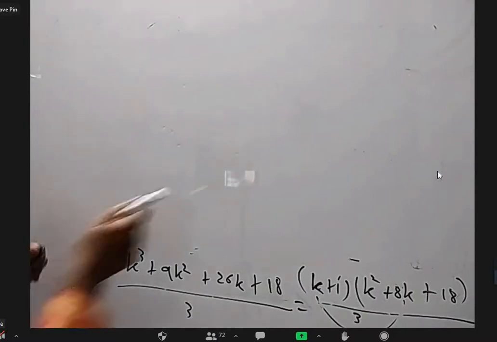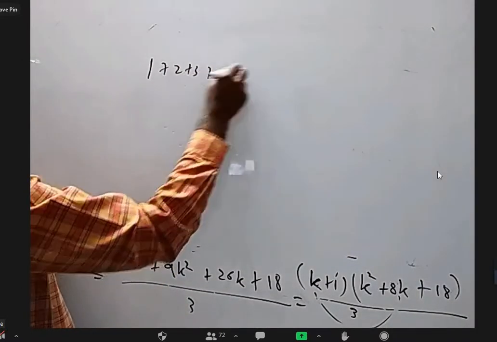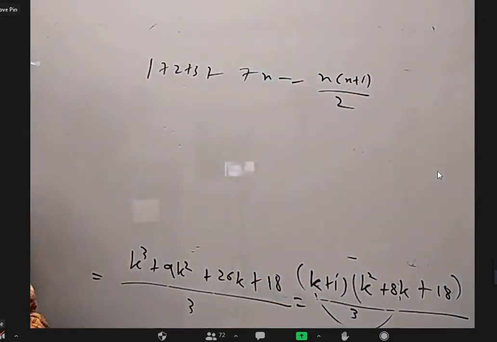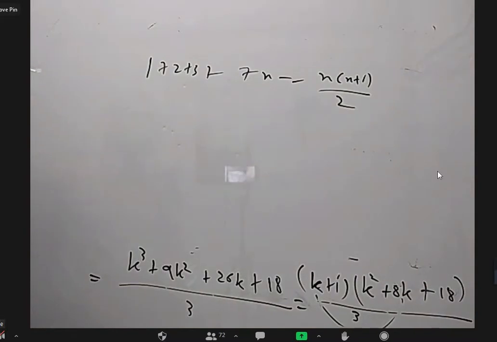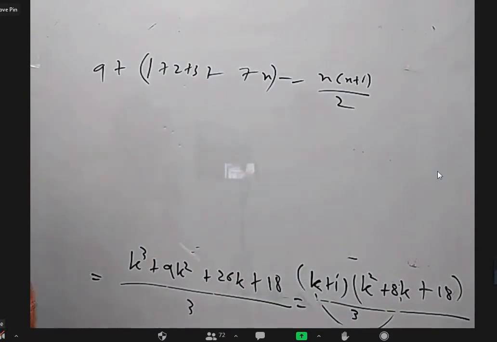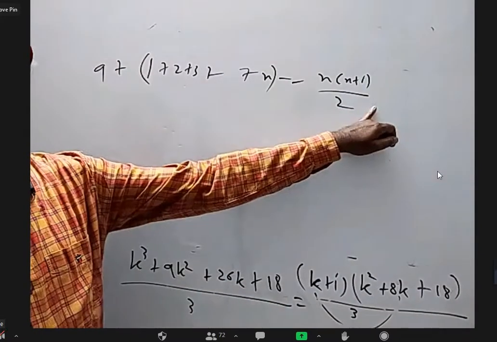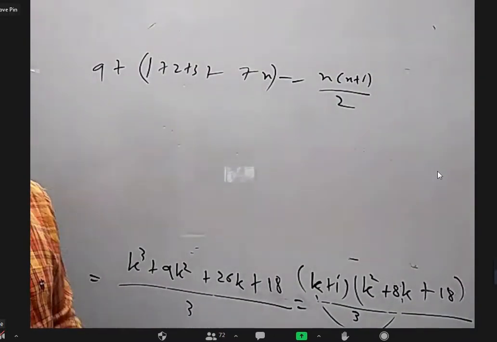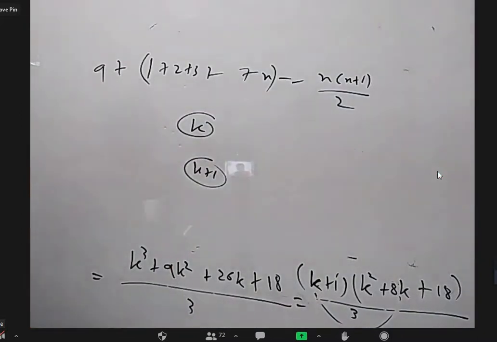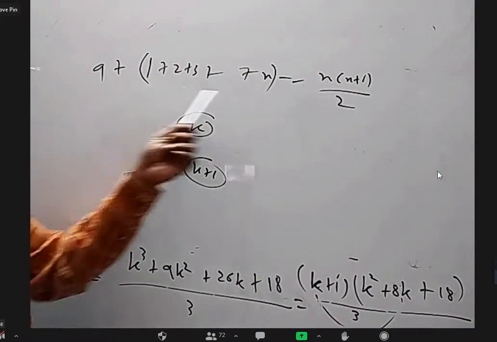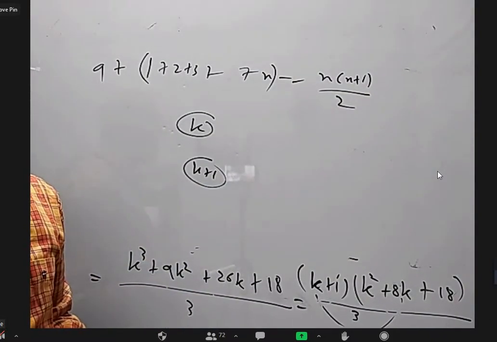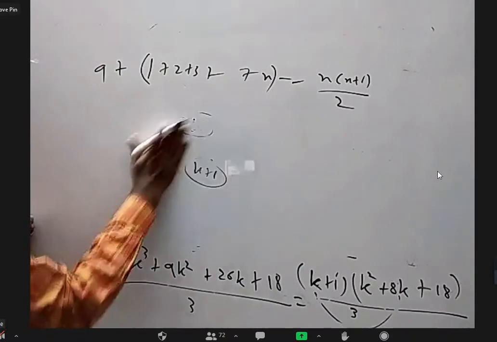I'll tell you something simple, interesting. You take 1 plus 2 plus 3 so on up to n is equal to n into n plus 1 by 2, right? Yes, sir. Now let us say I add one extra 9 to this. But here I don't add. Then this formula is wrong, right? Yes, sir. Assume that it is true for k, it will come true for k plus 1. If you assume it is true for k, you will be able to prove that it is true for k plus 1. Sir, I think no, sir. No, it is yes. I'll show you very easily in one step.